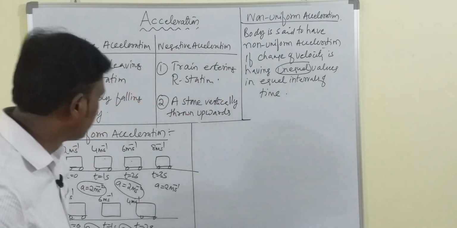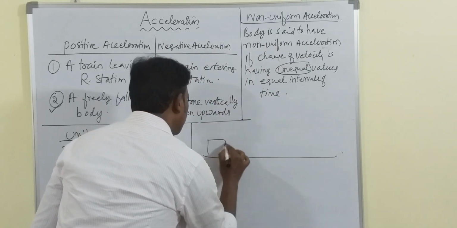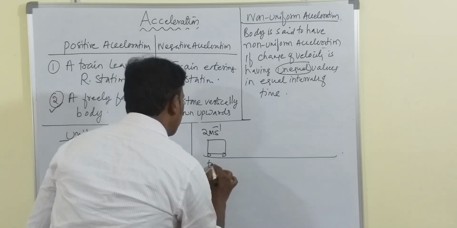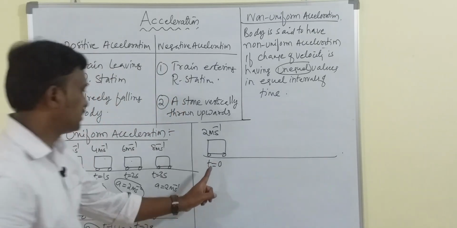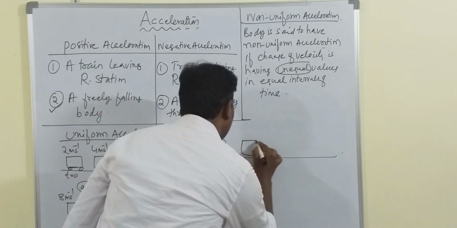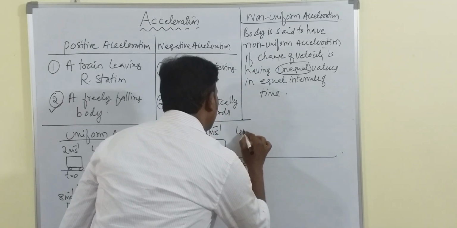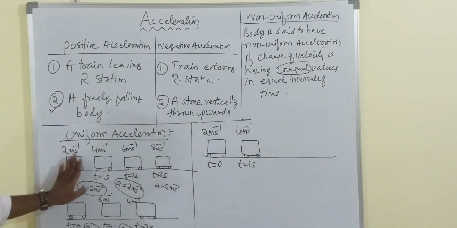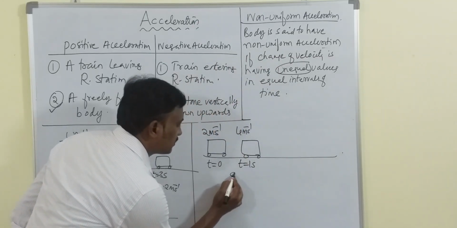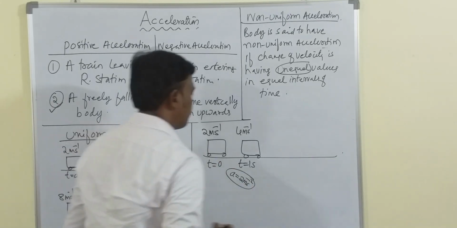Now the vehicle is moving, let me say 2 meter per second at t is equal to 0 seconds, and when t is equal to 1 second, it has 4 meter per second. So here the acceleration is 2 meter per second squared.